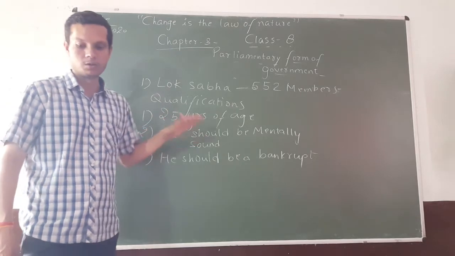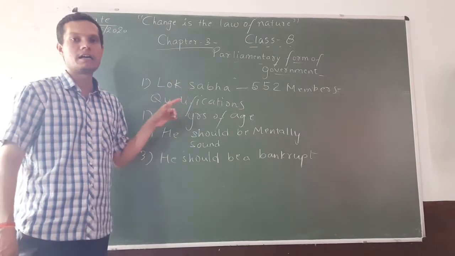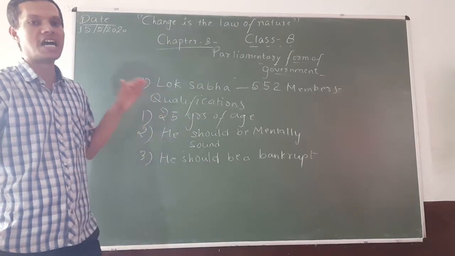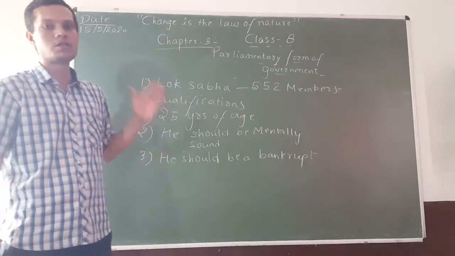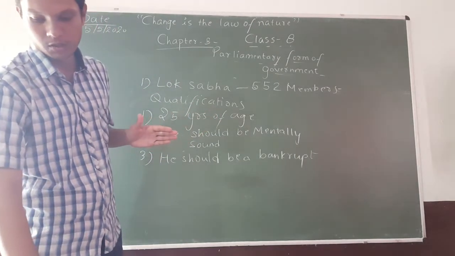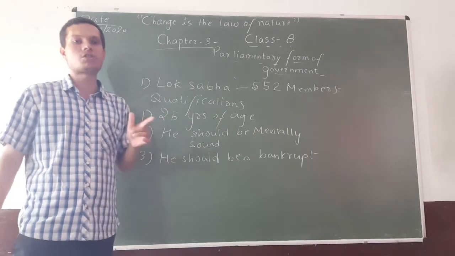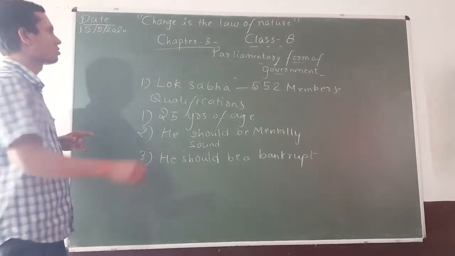What are the functions of the Lok Sabha? First of all, the tenure of the Lok Sabha is 5 years. A particular Lok Sabha is elected for 5 years, and members are elected from each constituency.